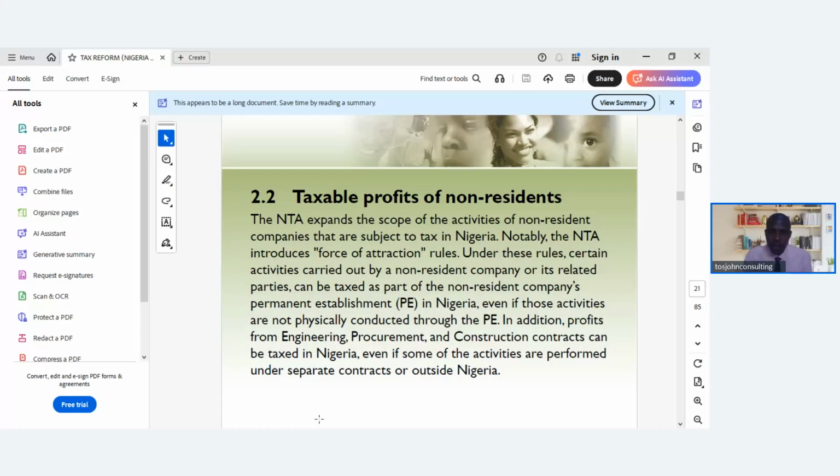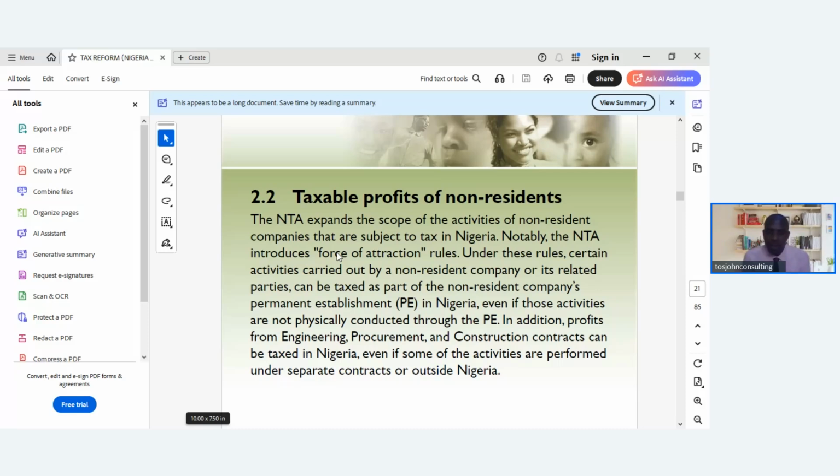So when you hear of non-resident company, what it means is that they are a company that does not have a permanent establishment in Nigeria, like a physical office in Nigeria. So they are non-resident company. They are not resident in Nigeria.